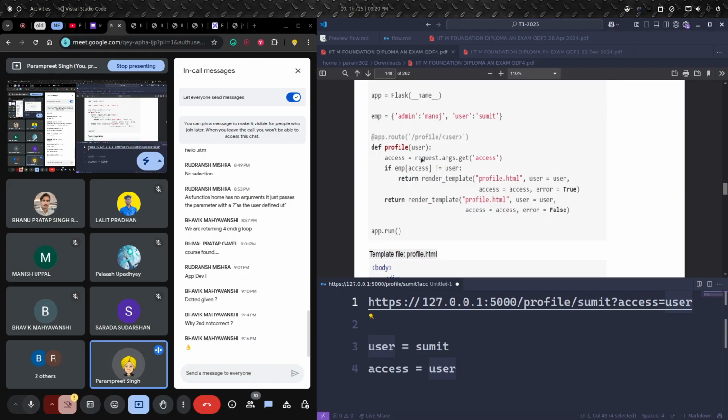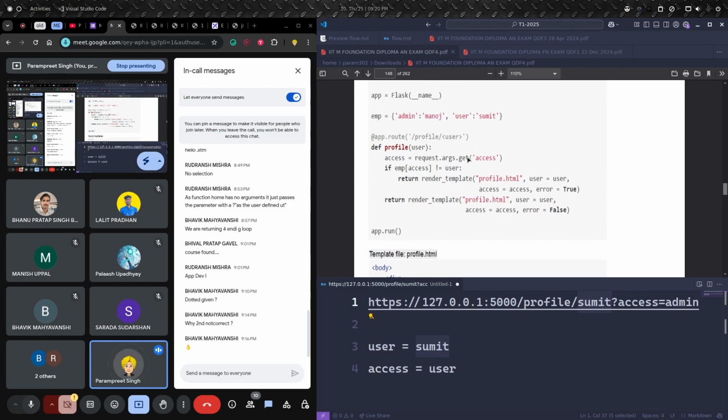So when employee of user, when Sumit is not equal to Sumit, then we are rendering this condition. So in this case the outer return statement will render, with error equals false. So this is checking whether the return statement inside the if condition will be executed when we provide access to a different role, but the person we have is different.